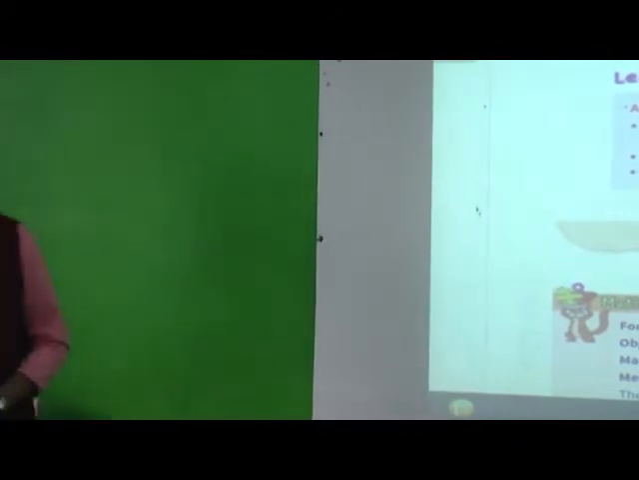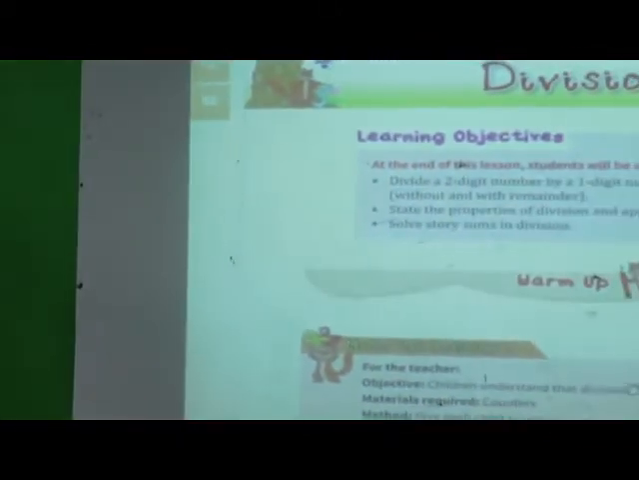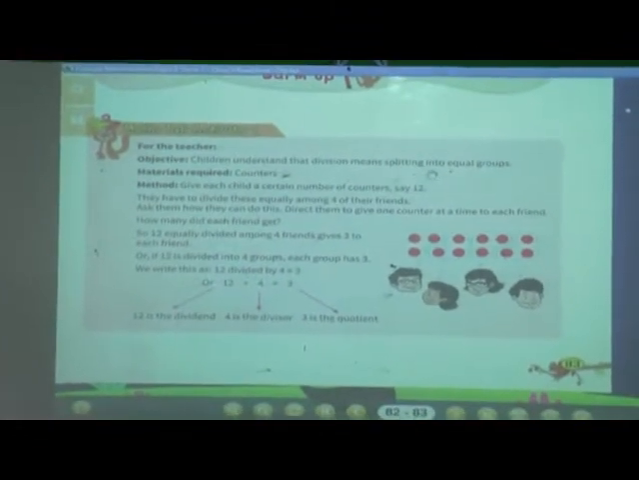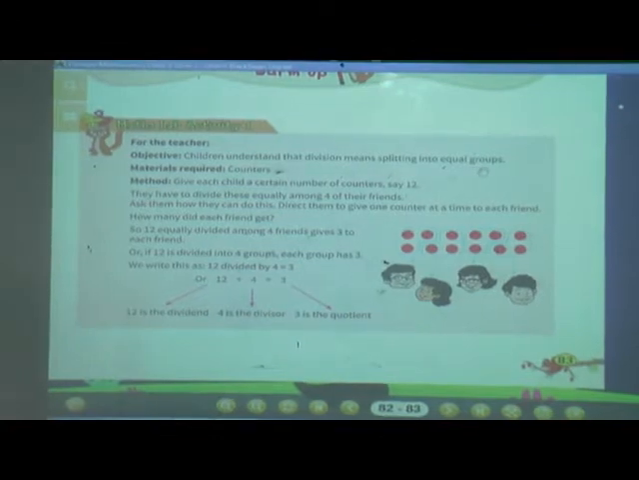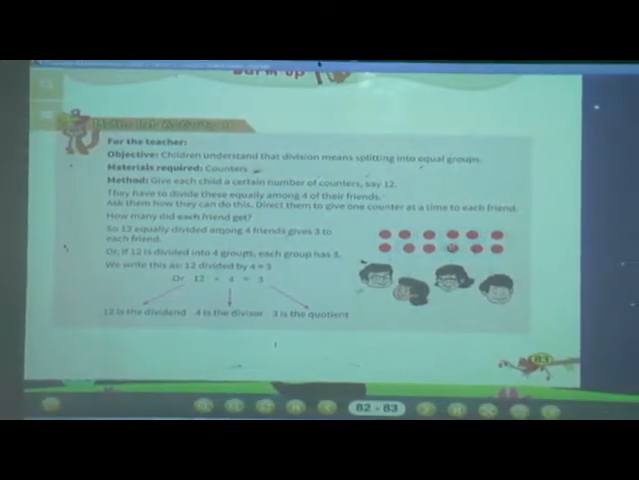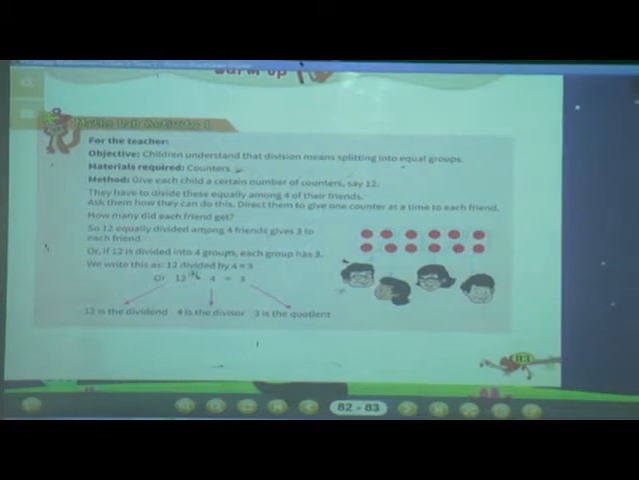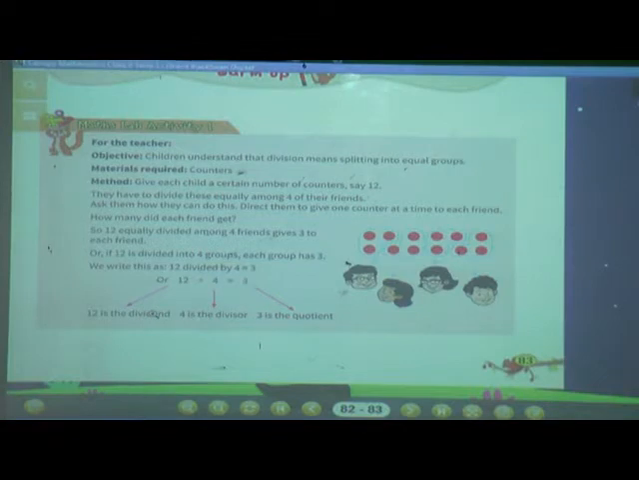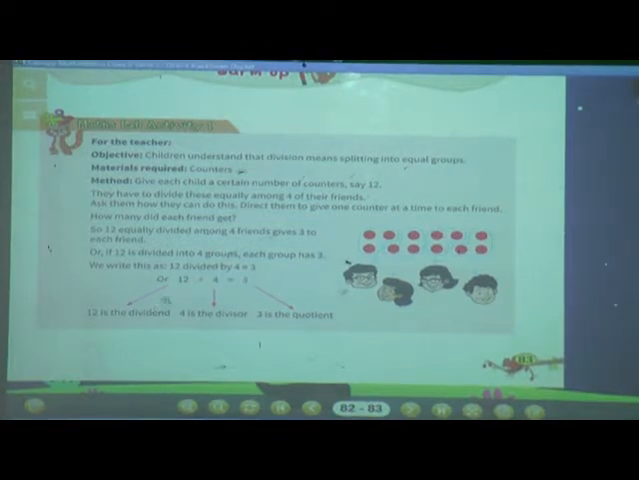Now look at the board. Here you can see, division means splitting things into equal groups. We have done one activity. Here 12 is called the dividend. Dividend means the number to be divided. Then here we have made 4 groups, so 4 is called the divisor. Divisor means the number that divides.